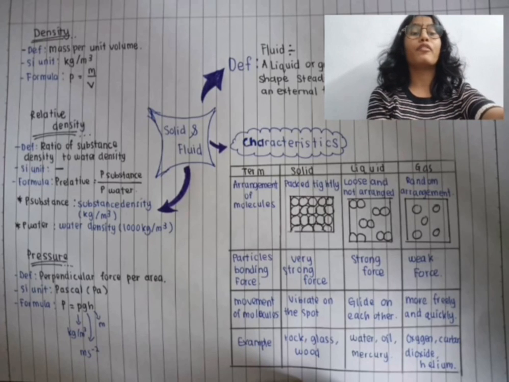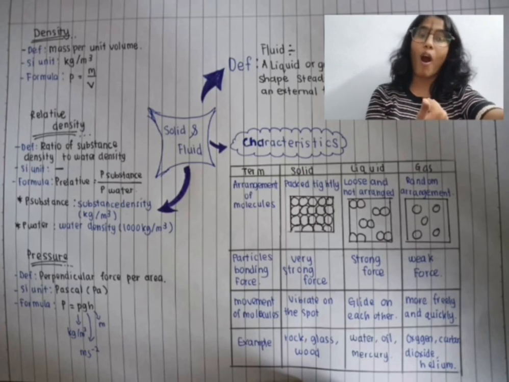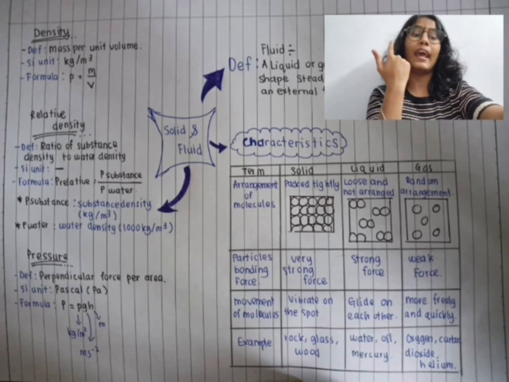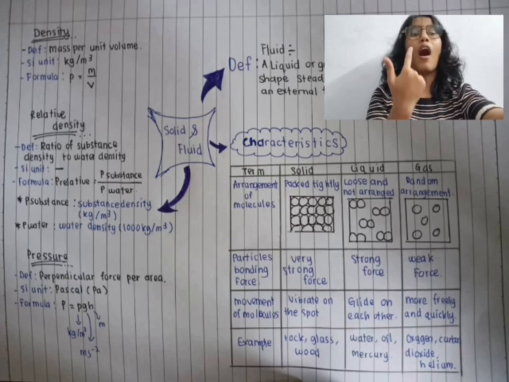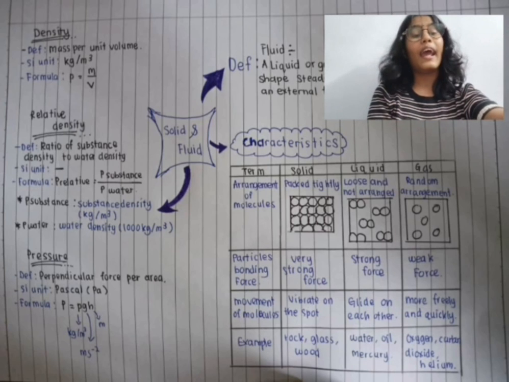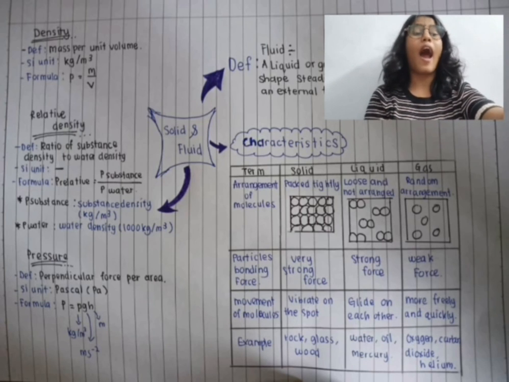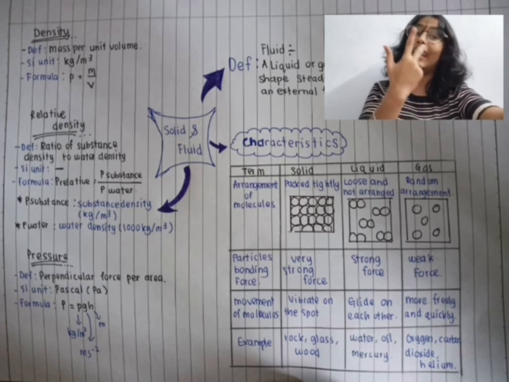An example of the solid will be rock, glass and wood. And for the liquid will be water, oil and mercury. And for the gas, oxygen, carbon dioxide and helium.